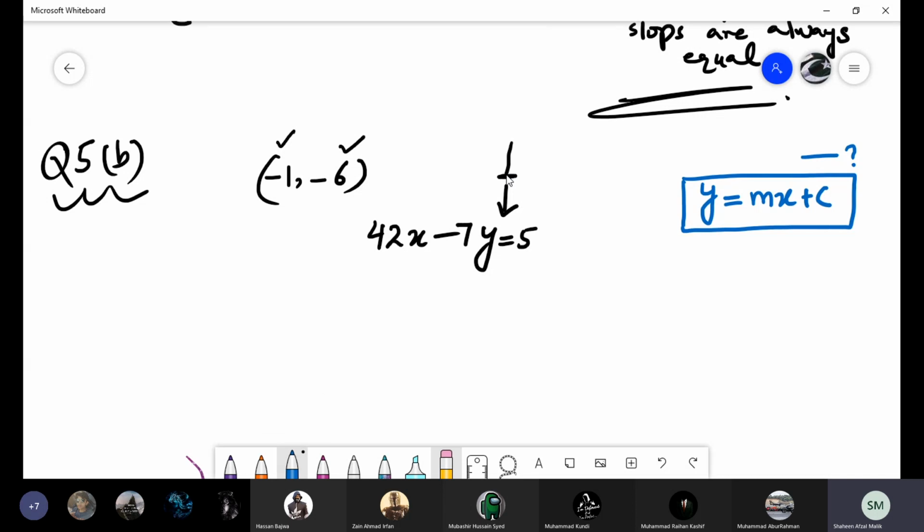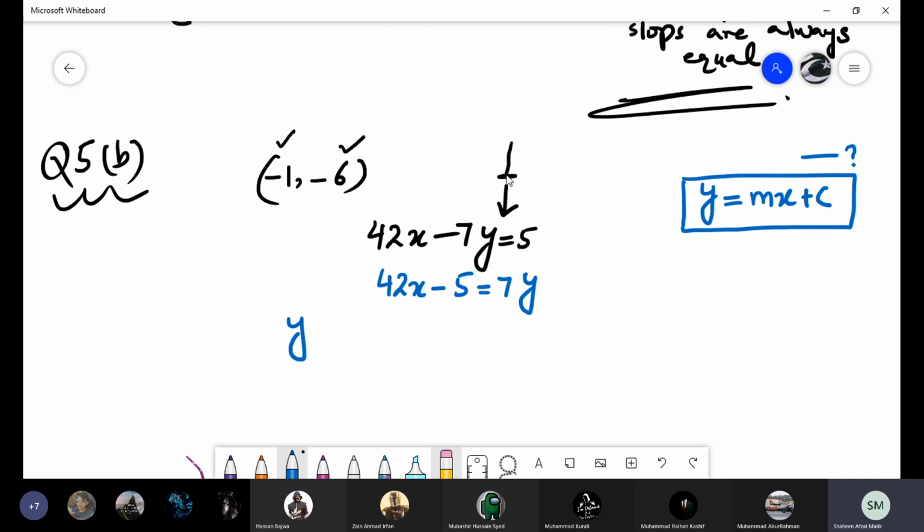The line is 42x - 7y = 5. We have to convert this line into the standard form, that is y = mx + c. You can see here that y has the negative coefficient. If we move y to the other side, can it be positive? And bring 5 to this side. Is it okay? Yes, ma'am.